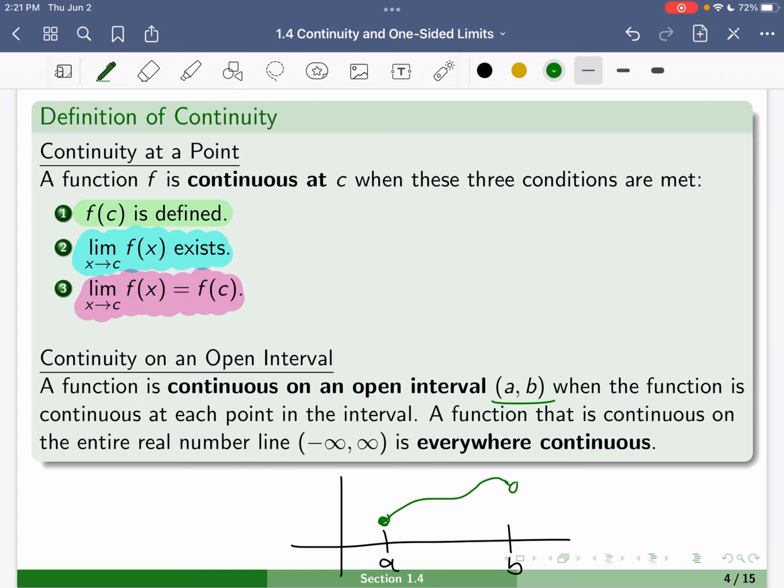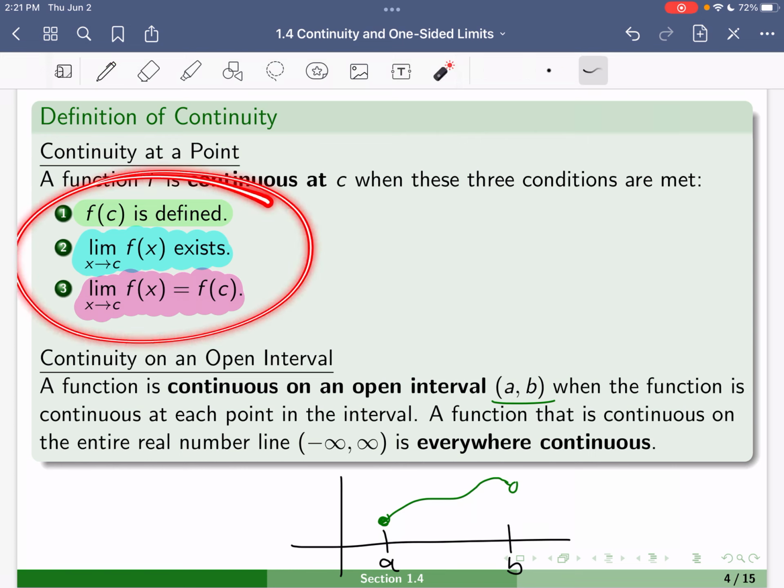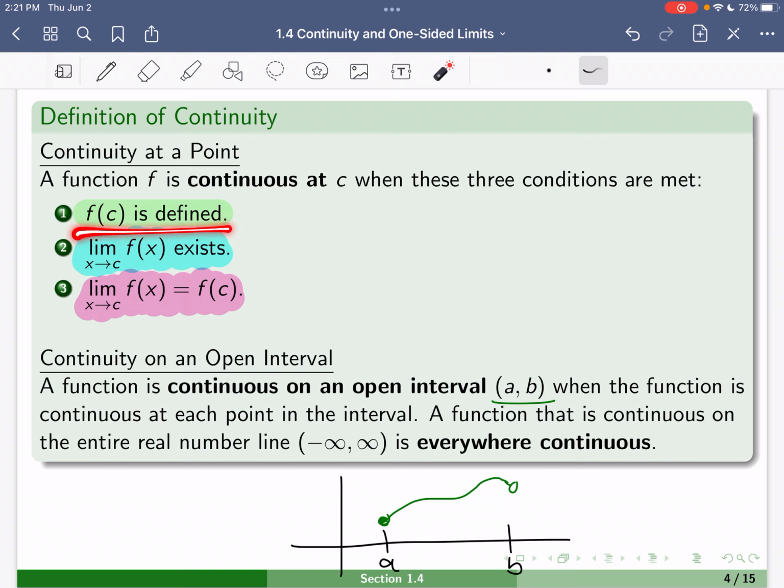So that's our formal definition of continuous. It needs to meet these three conditions in order to be continuous at that point. The function value needs to exist at that point, the limit needs to exist at that point, and those two values need to be equal. That's an idea that you should probably have down. You should take time to learn and know that relatively quickly.